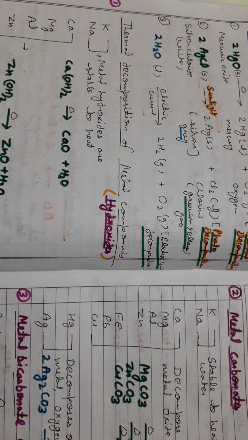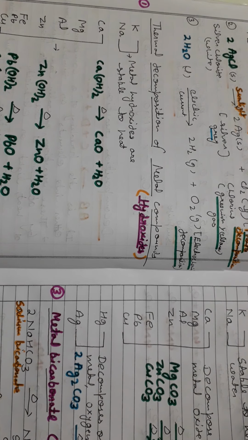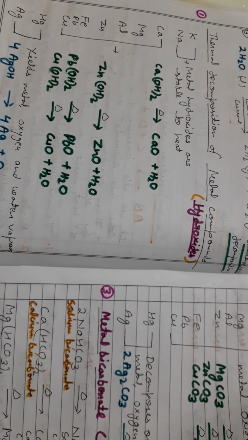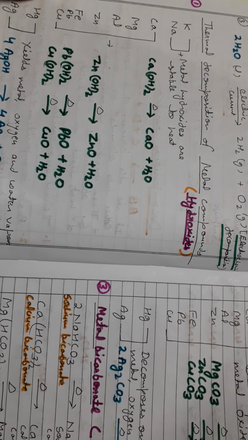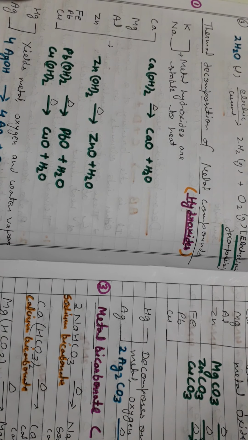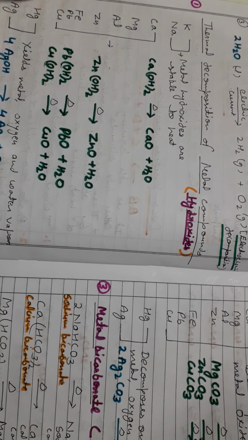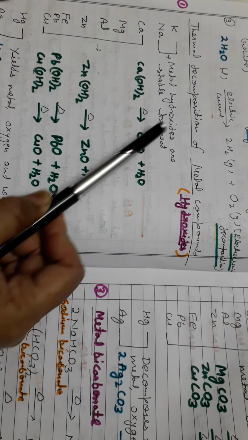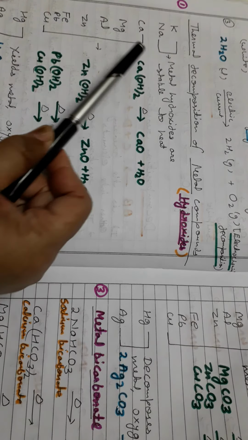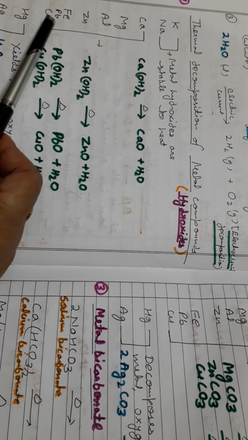Now, I want to discuss thermal decomposition of metal compounds. First of all, I am going to explain thermal decomposition of metal hydroxides. Decomposition of compounds of metals by heat is based on their reactivity. Compounds of reactive metals are more stable. They do not decompose easily, while less reactive metal compounds decompose. So, more reactive metals like sodium and potassium have hydroxides that are stable to heat.